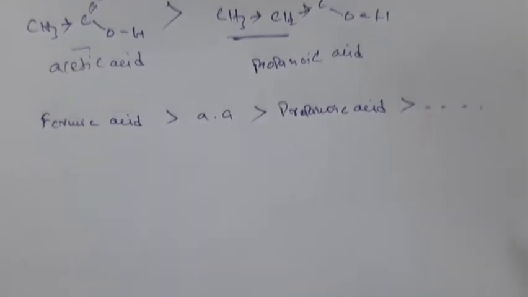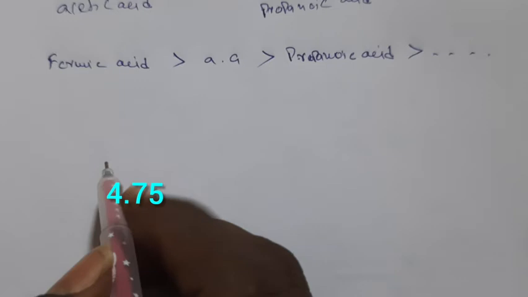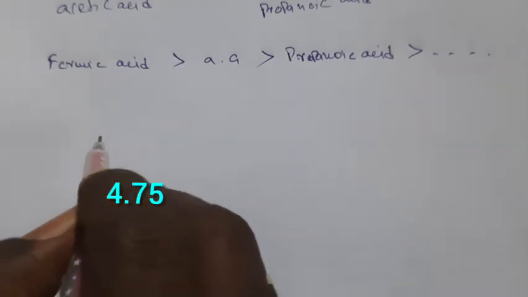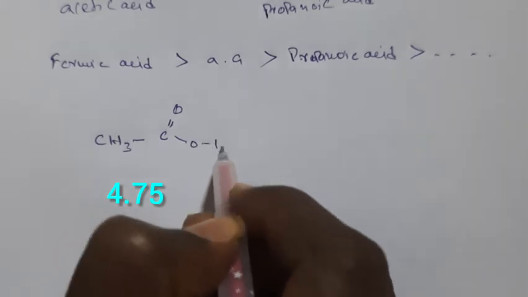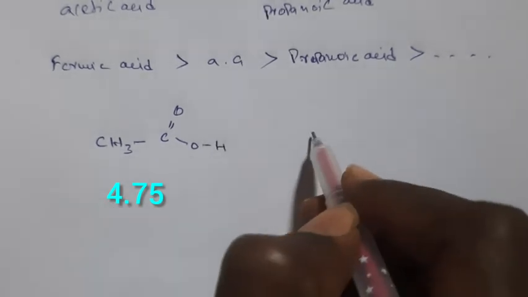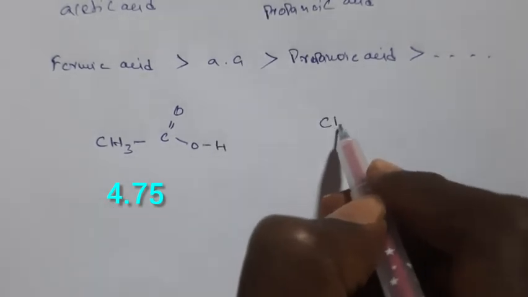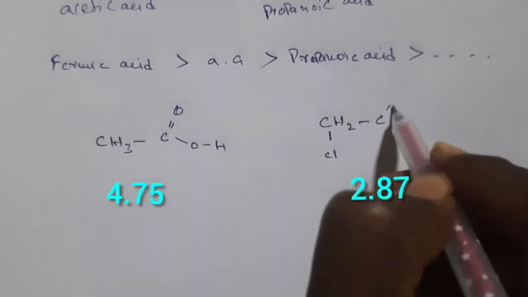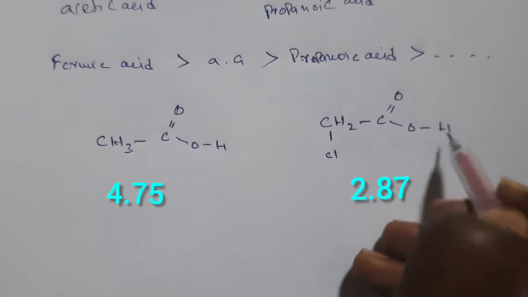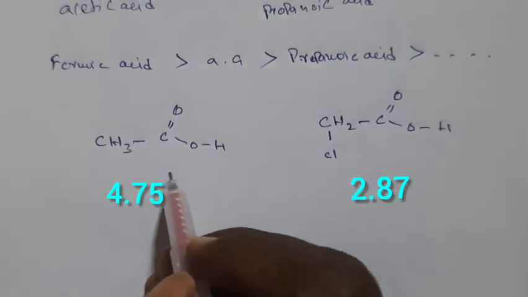Suppose I place an electron withdrawing group on acetic acid. Suppose I am taking CH3, C double bond O, OH, and I am placing one electron withdrawing group on the alpha carbon. That means here I am writing Cl, C double bond O, again OH. Now what happens?